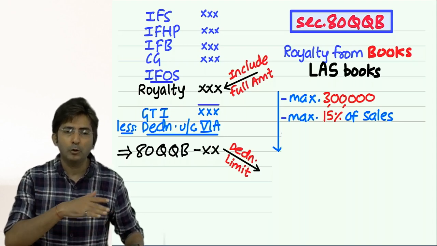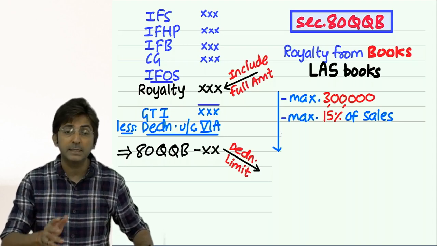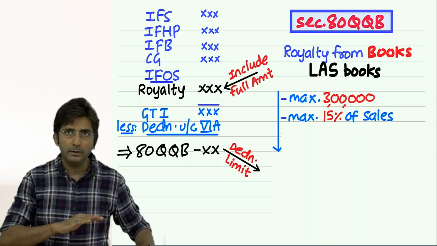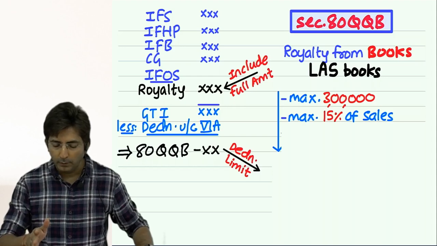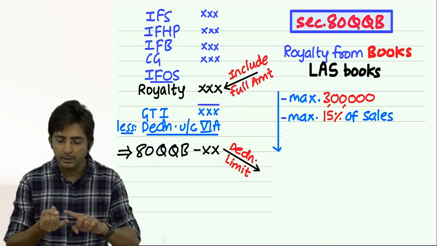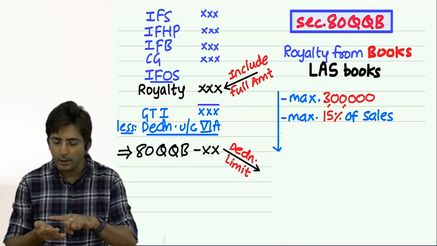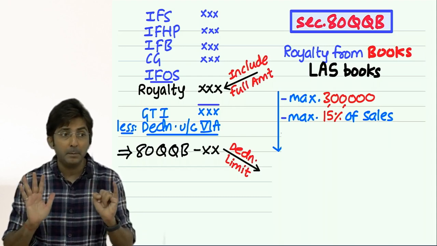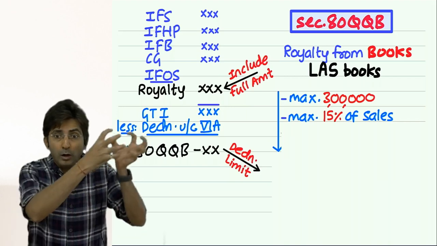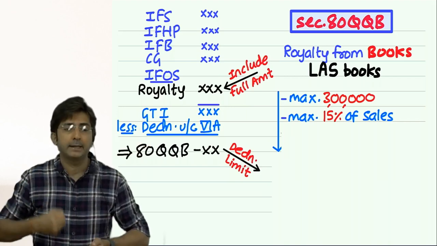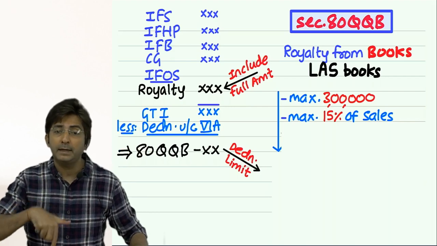If I am not able to bring it by the end of the year, I am given 6 months time. Our year ends on 31st March 24. After that, 6 months is April, May, June, July, August, September. By September I have to bring the royalty earned in foreign currency into India. Then only I will get the deduction.